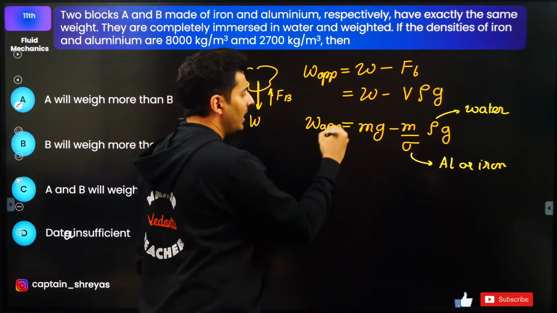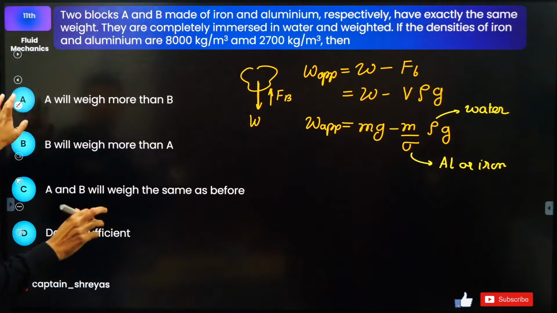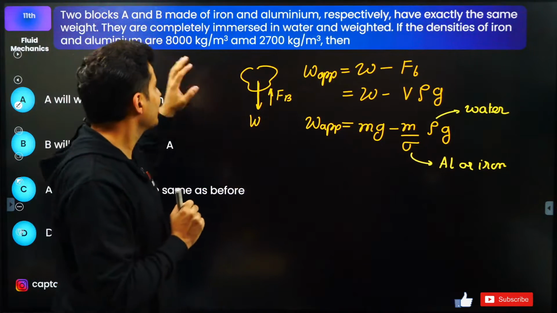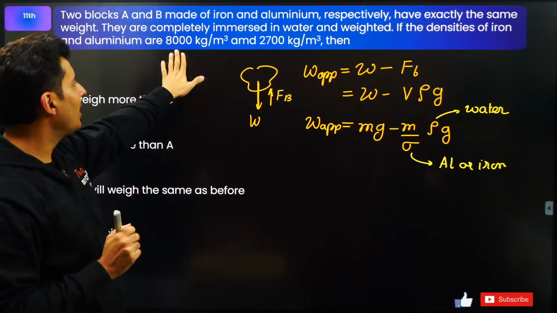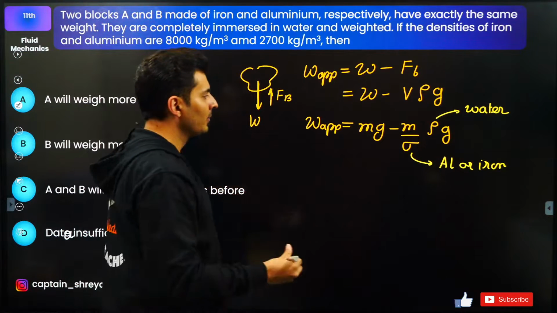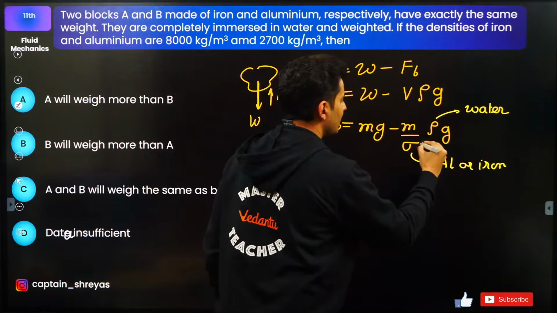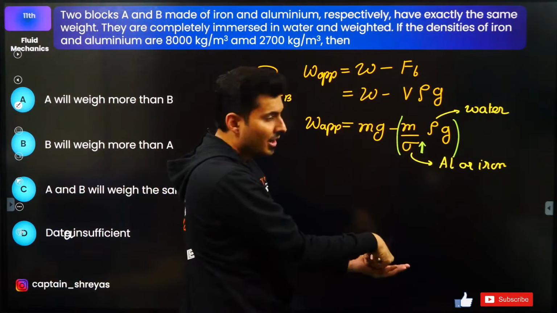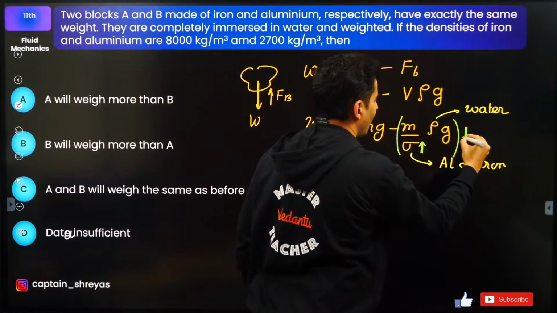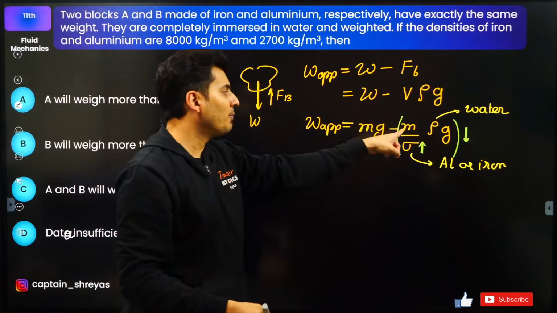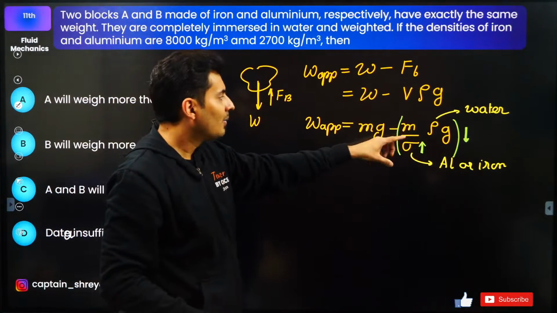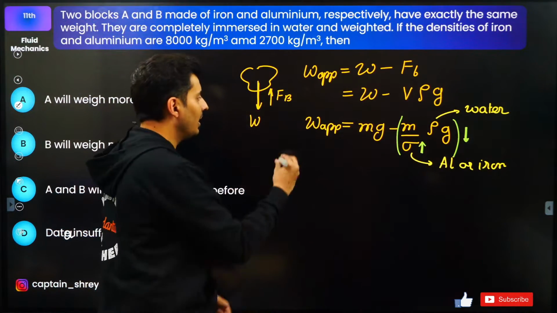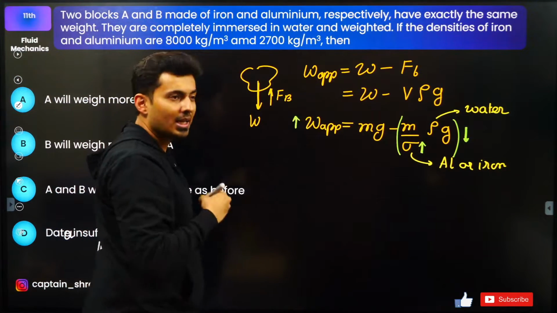Now what I will apply is a simple relation of whether it will increase or decrease. It's clearly seen that the density of iron is more than the density of aluminium. So if the density is more, then this whole term, because density is below, it will decrease. And because there is a minus sign in front of it, because you are subtracting a smaller value from mg, this number will go higher. Is that clear?